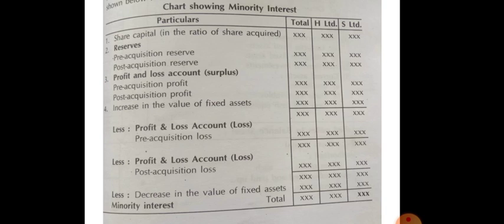You record the total in the total column, and then proportionately split the pre-acquisition reserve between H Limited and S Limited, and the post-acquisition reserve likewise. Next, the profit and loss account: pre-acquisition profit, post-acquisition profit, and increase or decrease in the value of fixed assets. Like this we have to prepare the minority interest.